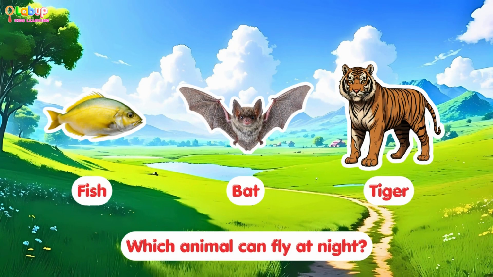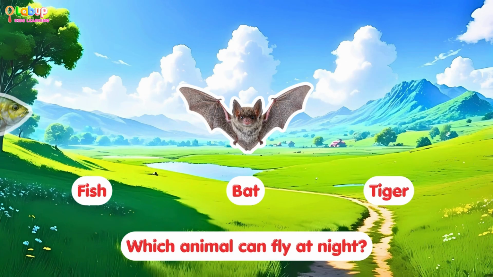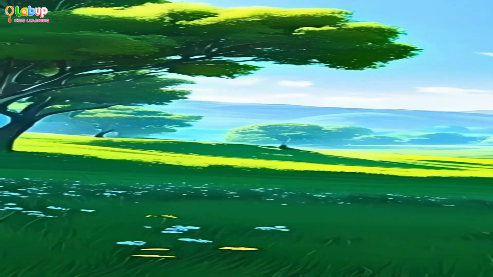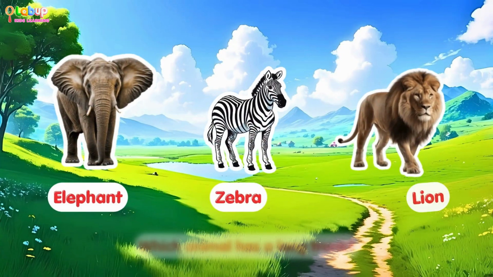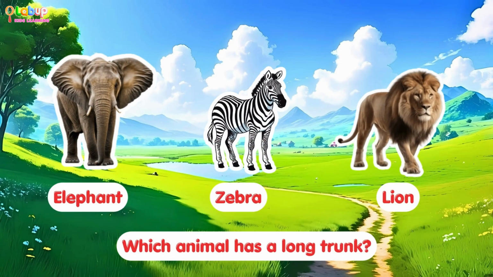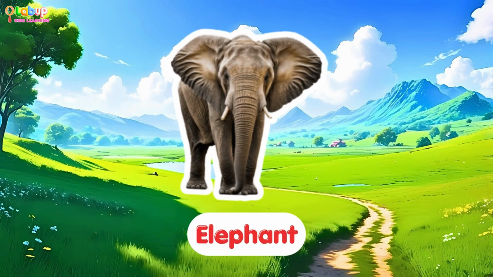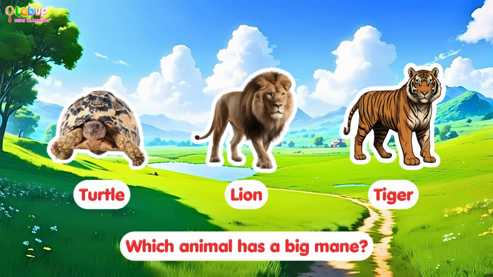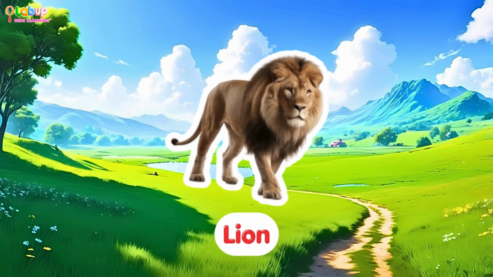Which animal can fly at night? Bat. Which animal has a long trunk? Elephant. Which animal has a big mane? Lion.